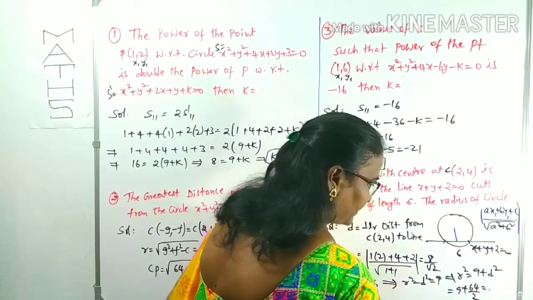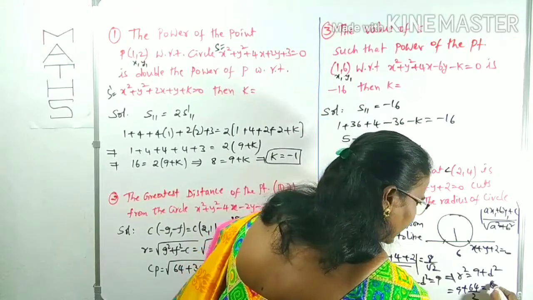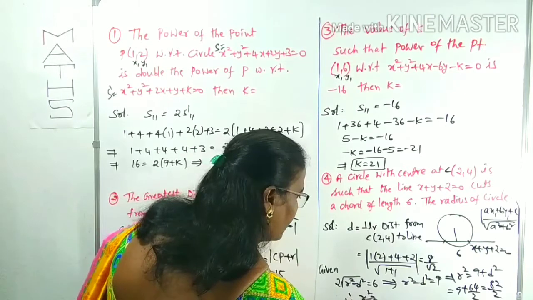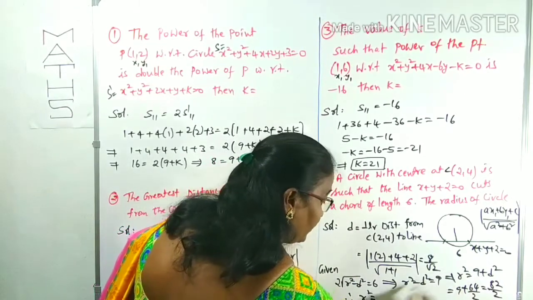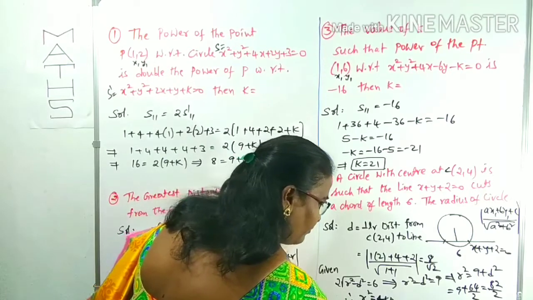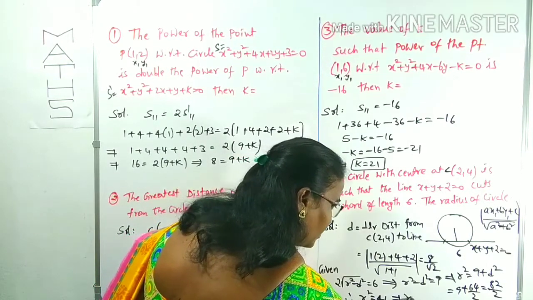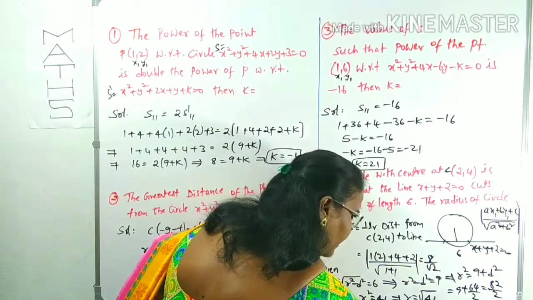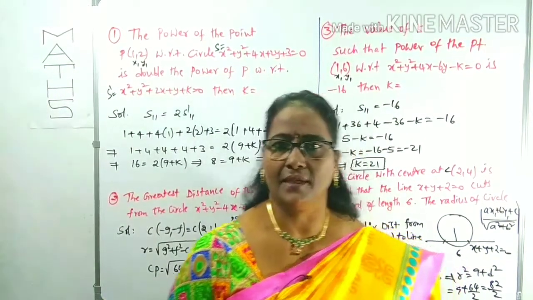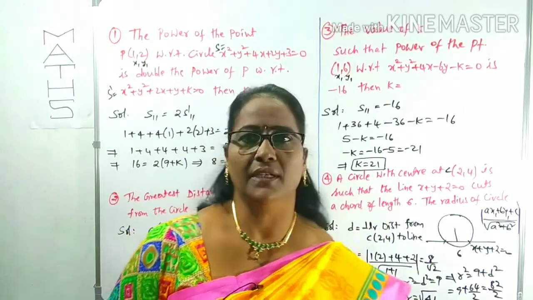After LCM, 82 by 2 means what? r square is 41, since 2 41s are 82. He is asking for r only, so r is equal to root 41. He is asking for the radius, not the radius square. The radius is root 41. Is it clear?